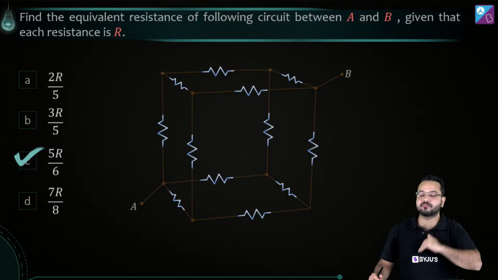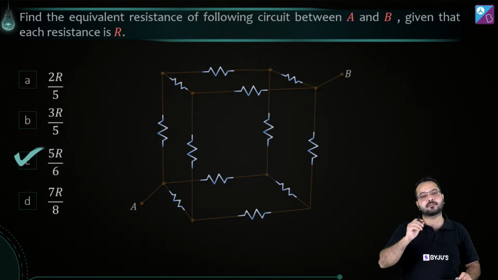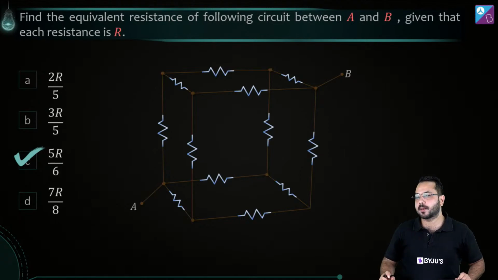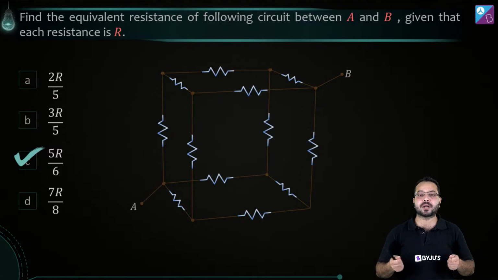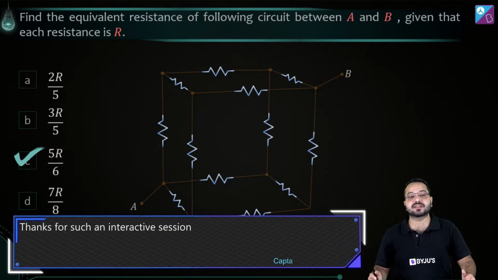Go with series parallel combination, Wheatstone bridge. Then if you're not able to find that, find symmetry. If you're not able to find symmetry, see combination of cells, see superposition, and finally if there's nothing else you can do, then apply KCL and KVL. But it is very unlikely that in an exam you will be asked to apply KCL and KVL in a very complicated circuit. If that is the case, then either leave the question or there's something you are missing. So go back, practice symmetry and try to improve on this aspect, because if you do that, you're always going to get a lot of advantage in capacitors as well.